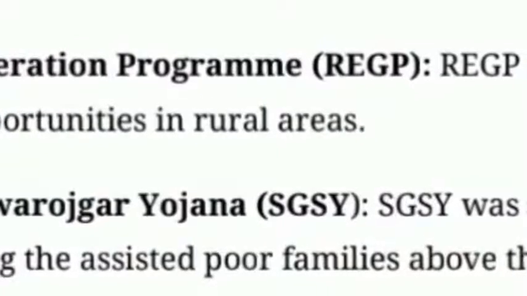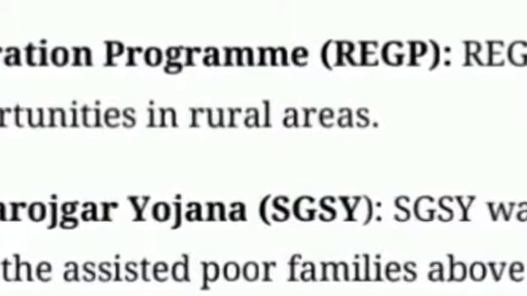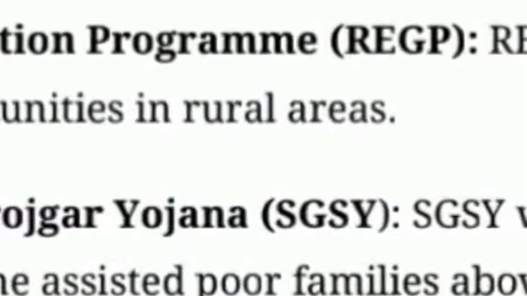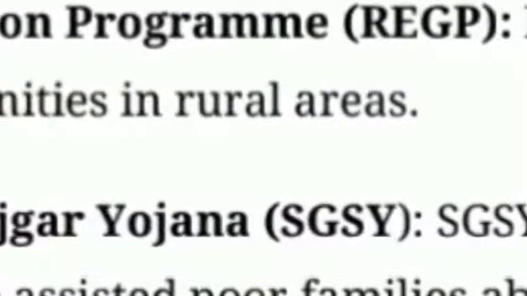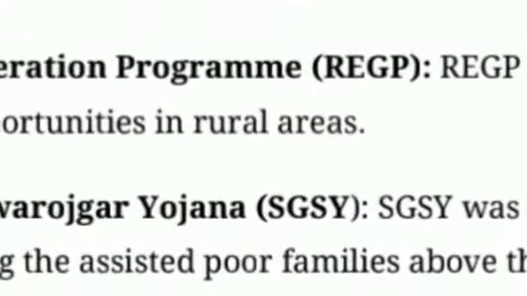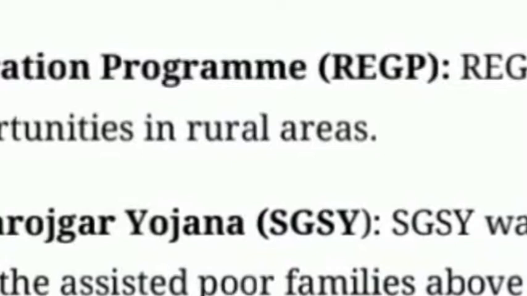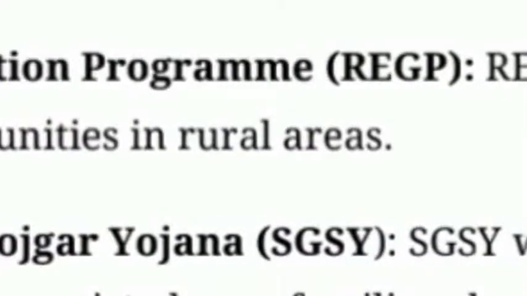Swarna Jayanti Gram Swarojgar Yojana, SGSY, was started in 1999. The aim of the program was to bring assisted poor families above the poverty line.